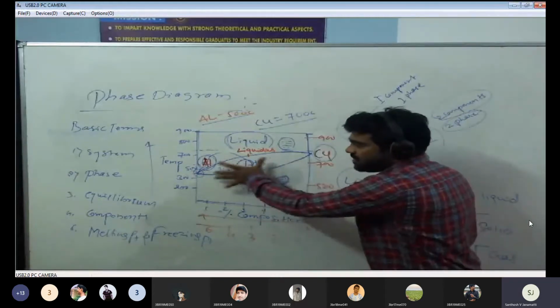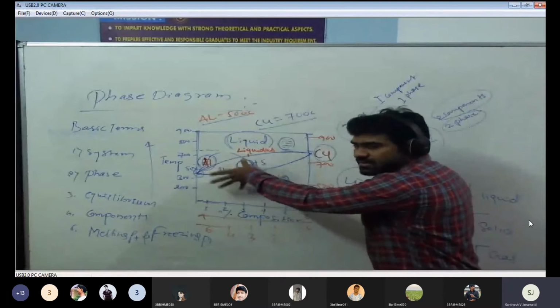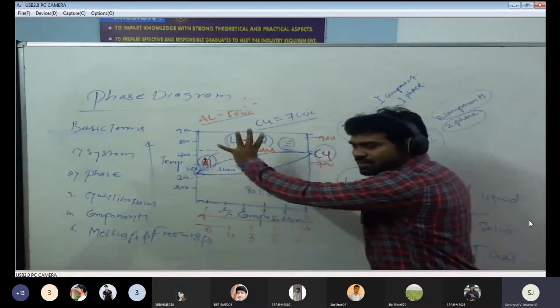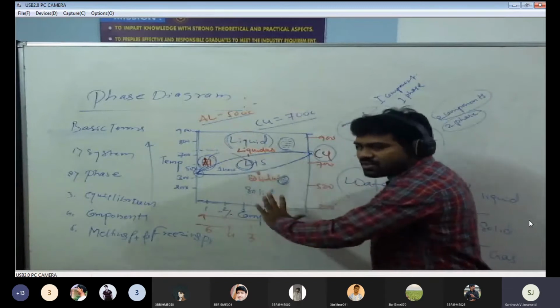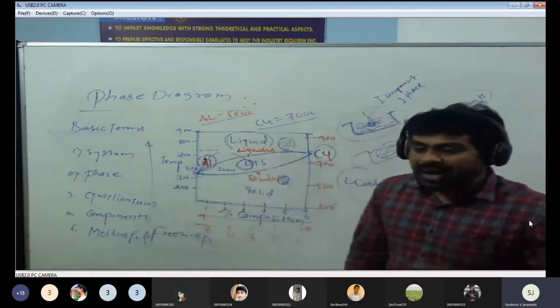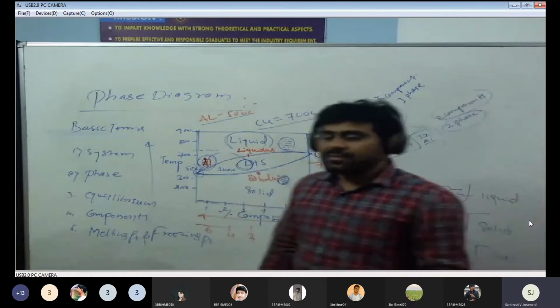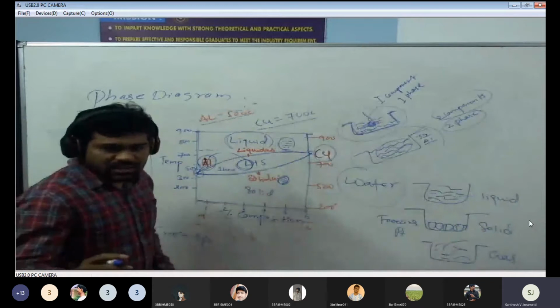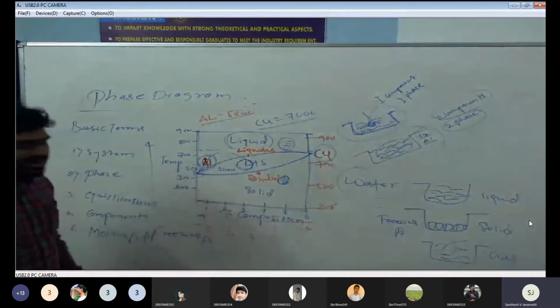This happens in between 5 to 700 degrees Celsius. Above 7, completely liquid. Below 500, completely solid. In between 5 to 7, there will be a binary phase. That is, we can say it is a binary phase. This is what there are three different phases.